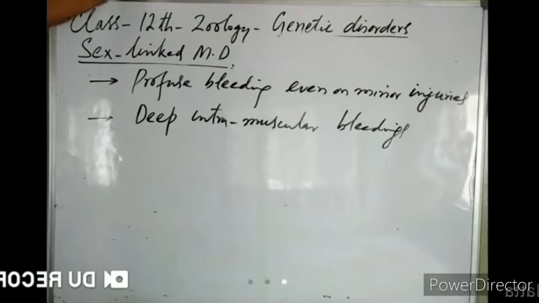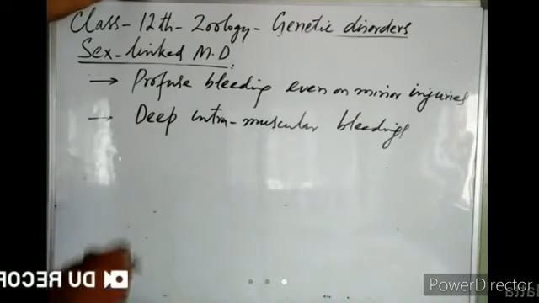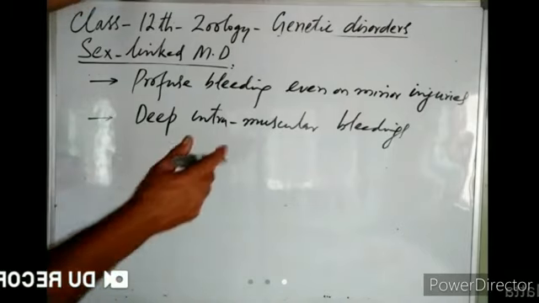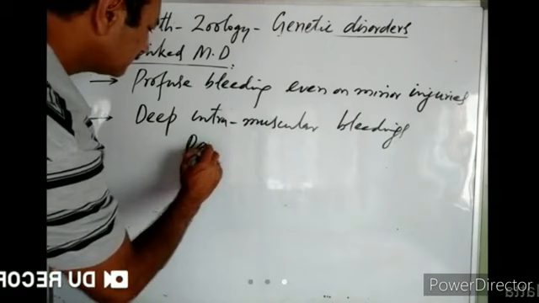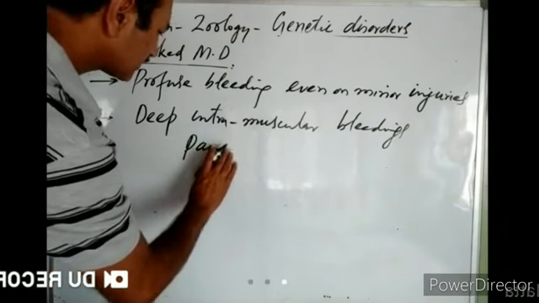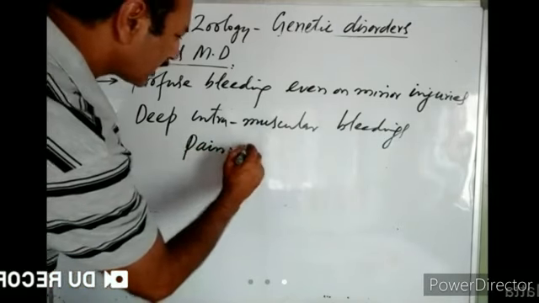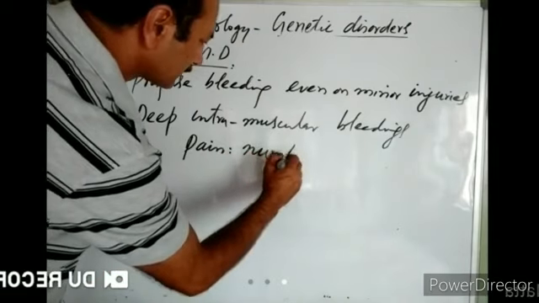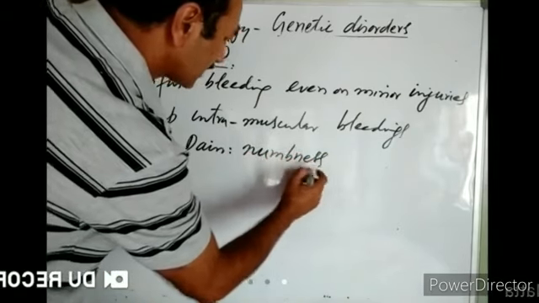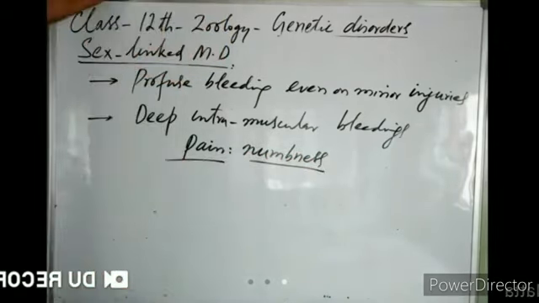A little bleeding may occur, but that bleeding automatically stops. But in these hemophilic persons, bleeding occurs and that bleeding does not stop. That blood accumulates in the muscle, which causes pain and numbness in the muscle.